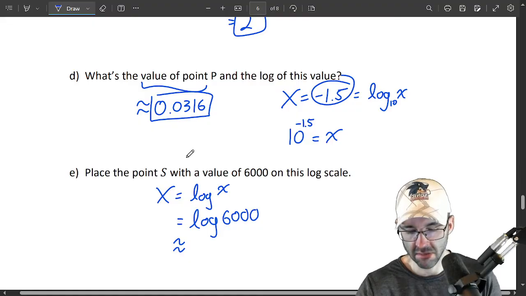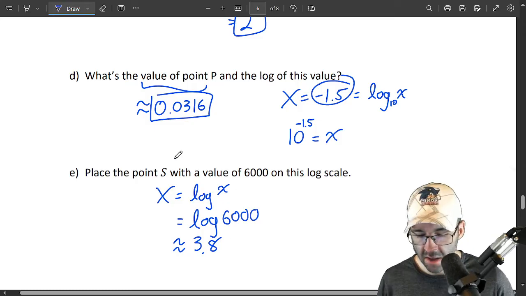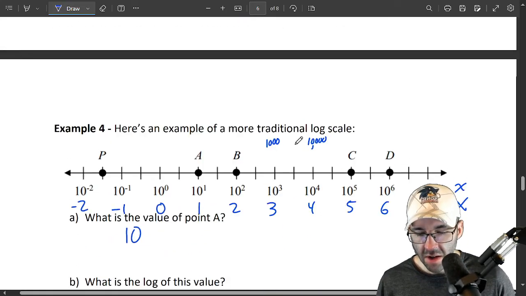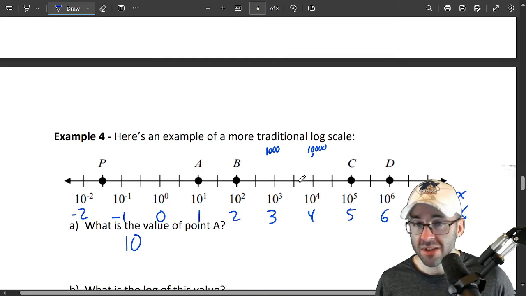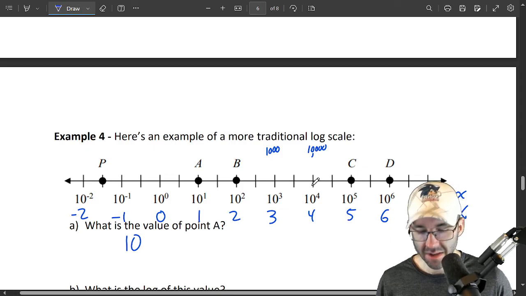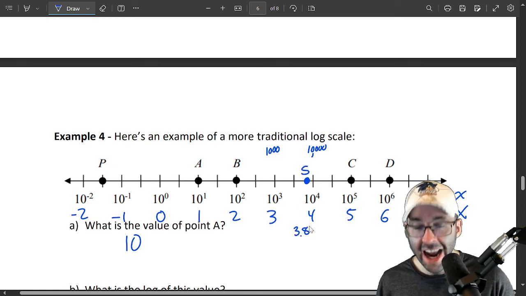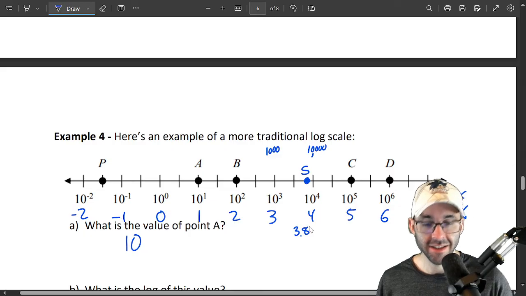About 3.8. We don't need very much precision here because we're just graphing it. So we're going to graph it not 60% of the way between 3 and 4, but 3.8. So 80% of the way between these two data values. It actually does go much further. S is at a value of 3.8 on our log scale.